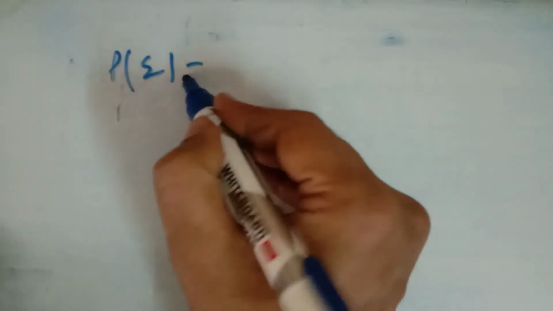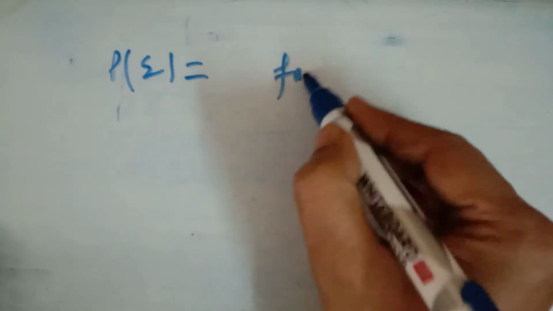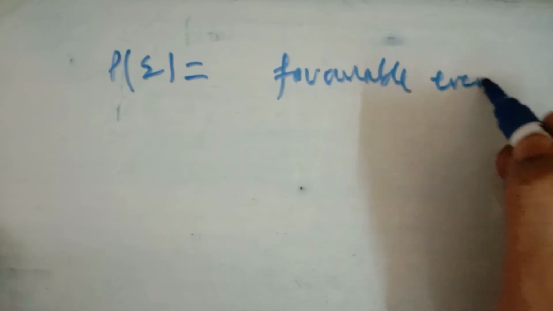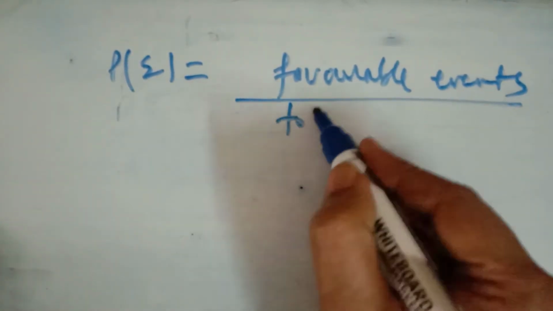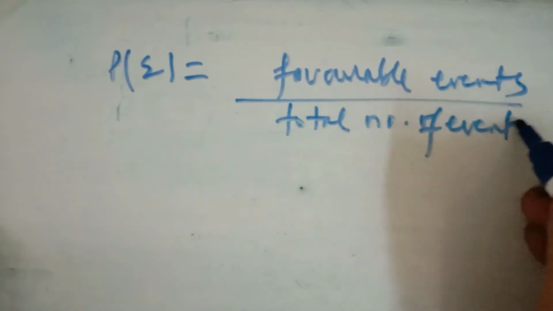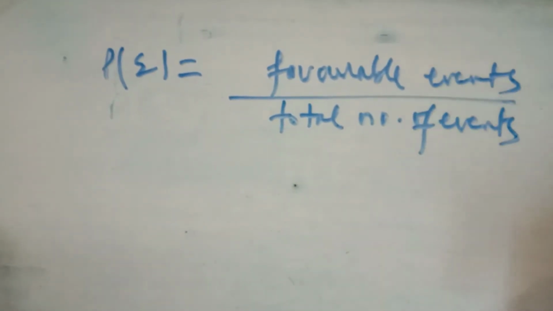The formula to find the probability is written like this. We have already discussed favorable events: favorable number of events divided by total number of events. This is the formula to find the probability of an event, where E is the event.